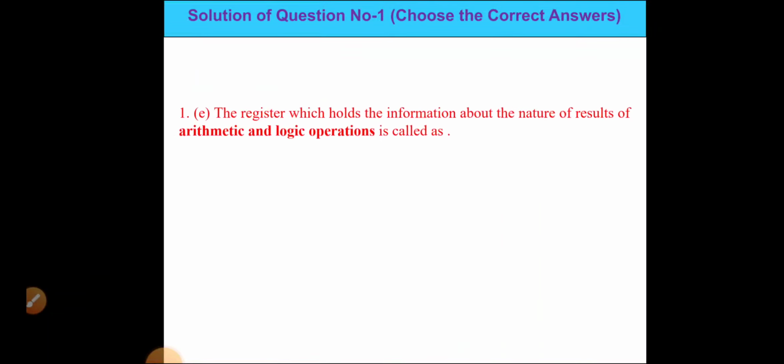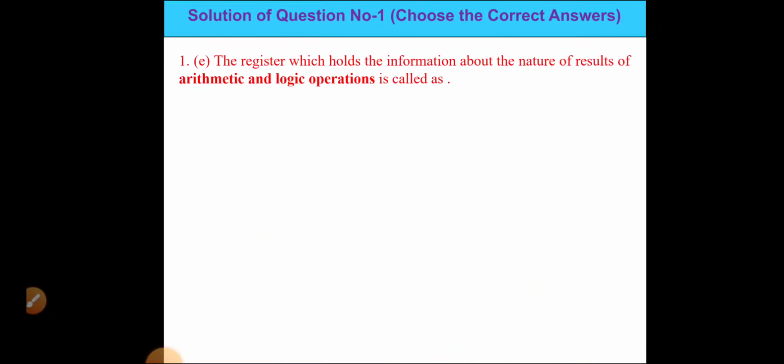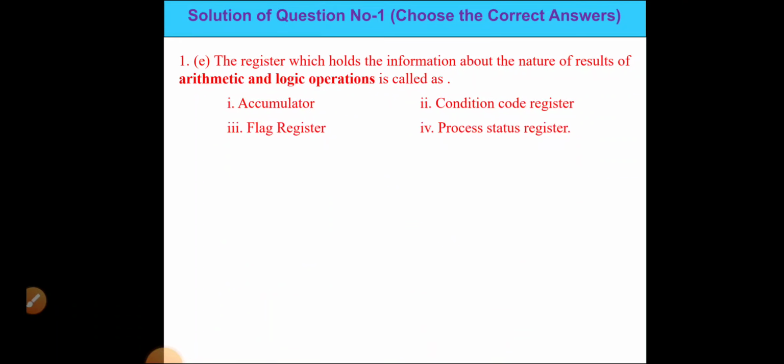Okay, so next question is, the register which holds the information about the nature of the results of arithmetic and logic operation is called: accumulator, condition code register, flag register, or processor status register. The flag register is responsible for the operations of the arithmetic and logic unit.